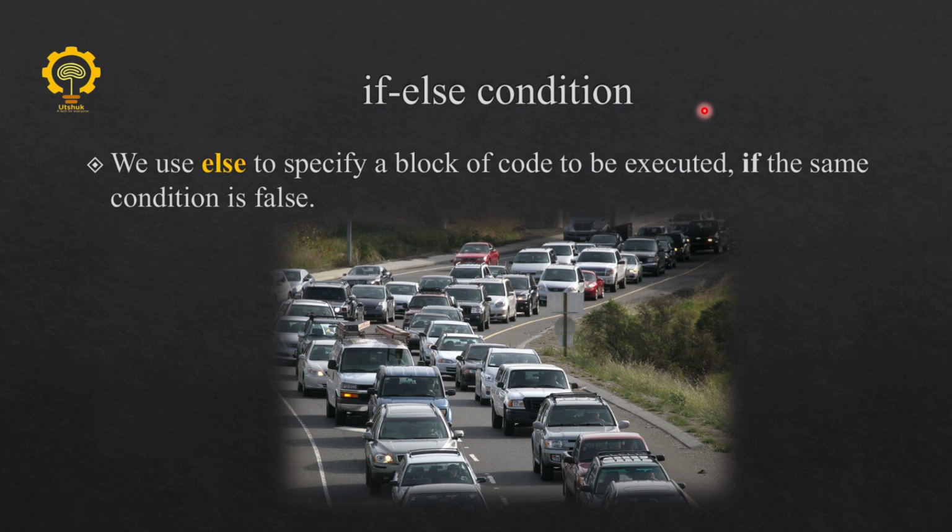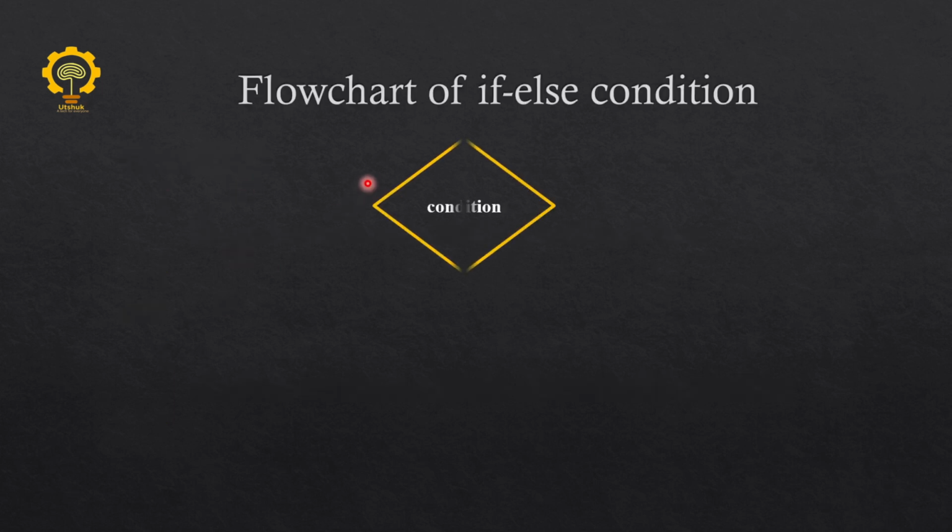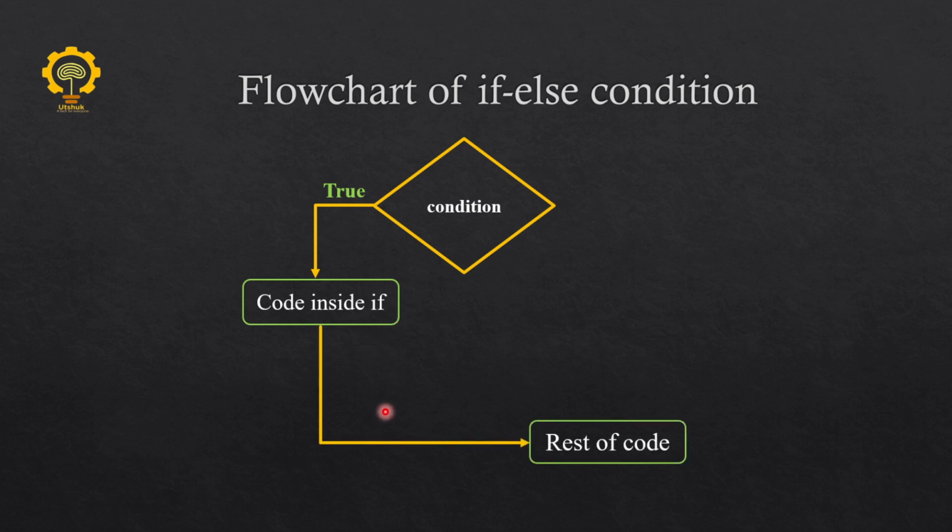So in a programming language also, certain types of conditions may have to be applied. If the first condition is true, then run those statements, otherwise run other statements. These types of conditions can be handled using the if else condition. This is the basic syntax of the if else condition. The if condition we have discussed before, and else is the part that is going to run if the if condition is false. So in the flowchart, if there is a condition and the condition is true, it simply runs the code inside the if and then executes the rest of the code lines.